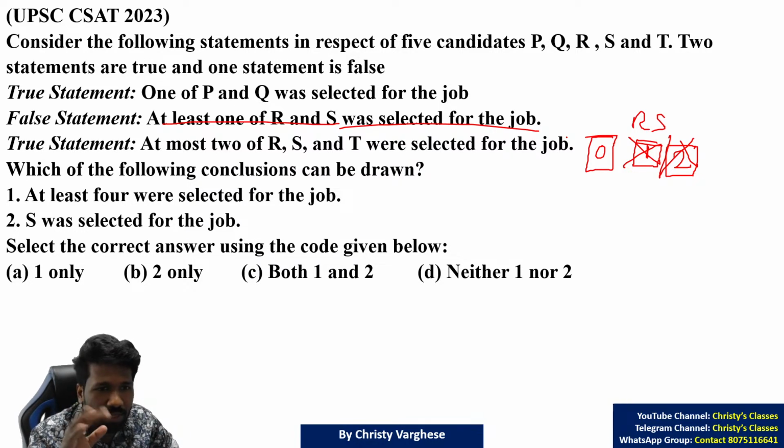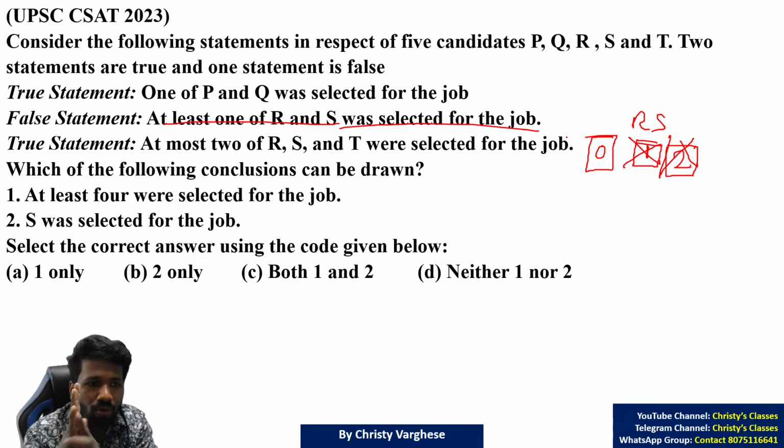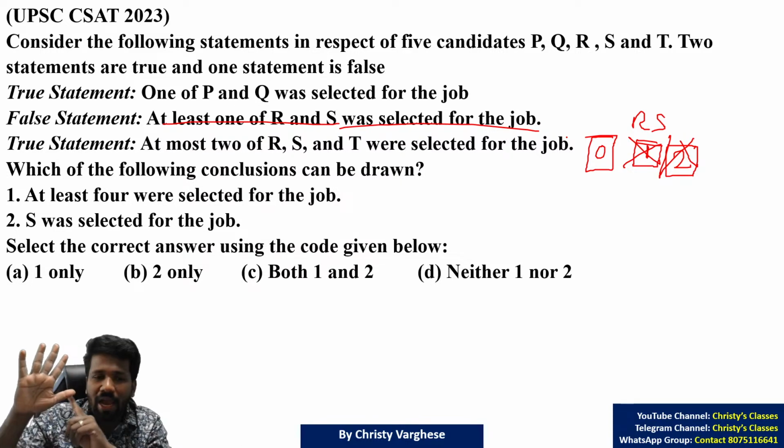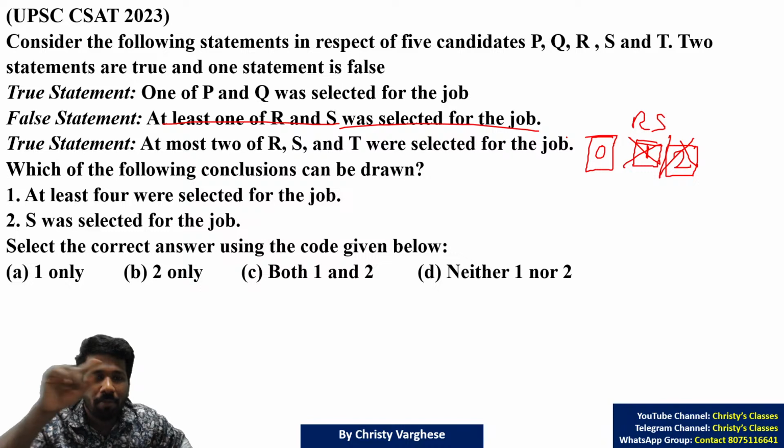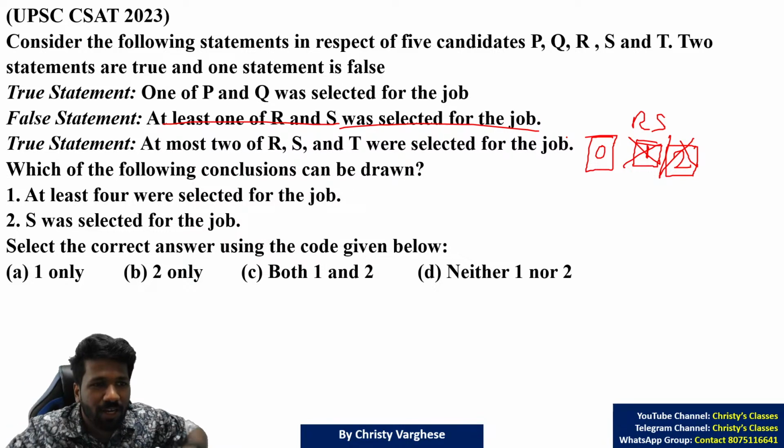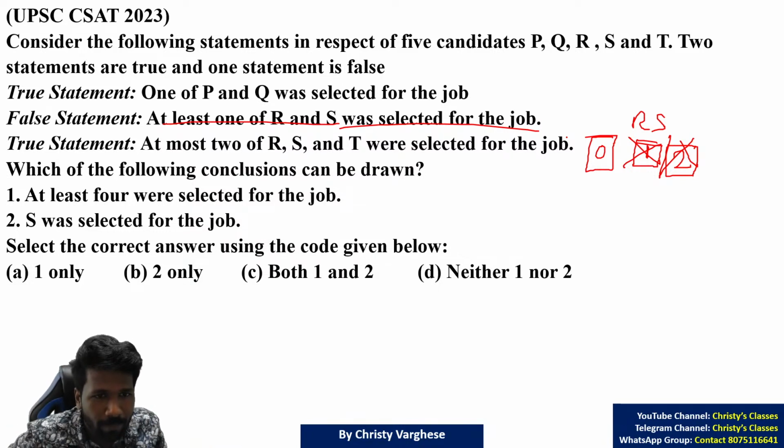At least one subject, if 5 subjects are there, means 1 subject, 2 subjects, 3, 4 or 5 subjects, all these are possible. But if this is false, it means I didn't pass in 1 subject, not in 2, not in 3, not in 4, not in 5 subjects. So I passed in 0 subjects. That means I failed in all subjects. Are you getting the point?